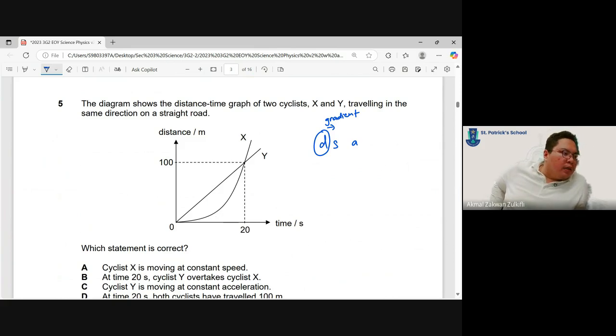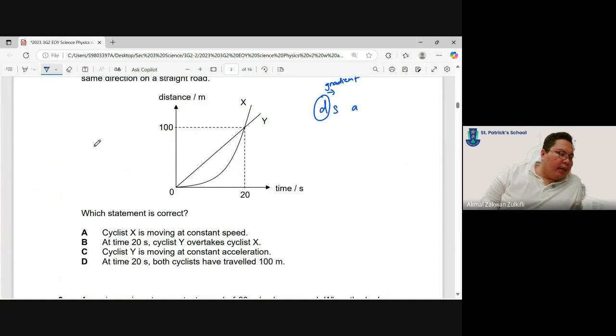Traveling in the same direction on a straight road, which statement is correct? Cyclist X is moving at constant speed. This is X. Is it constant? Look at the gradient. No, it's not. It's increasing. The gradient is getting steeper and steeper, so the speed is increasing.